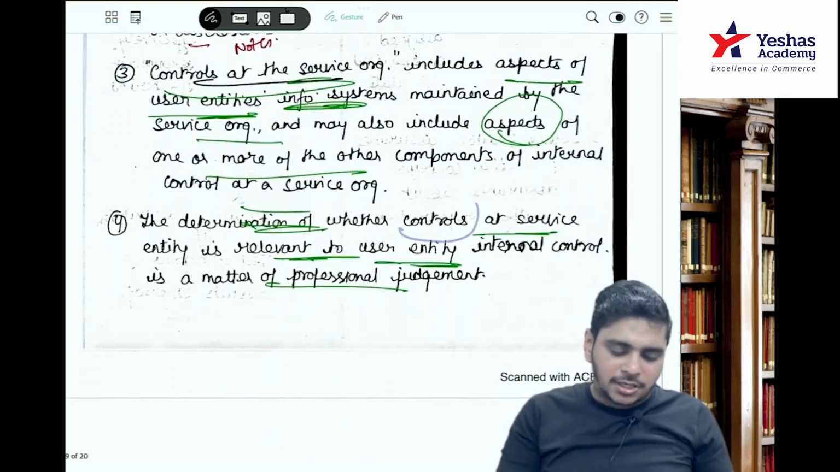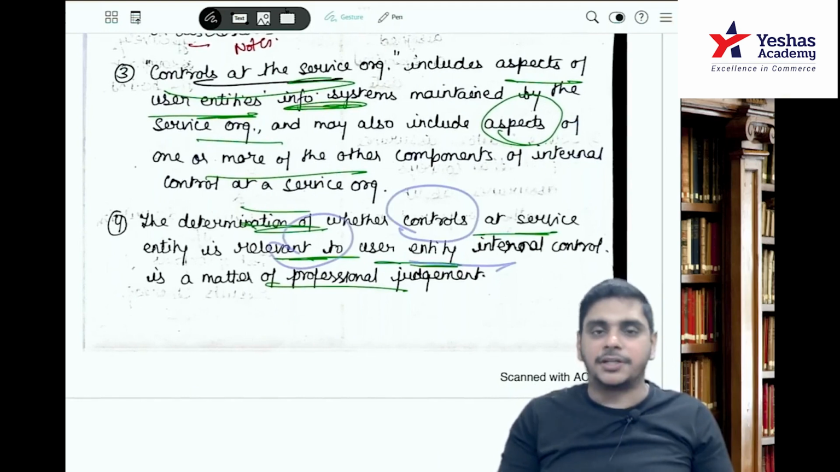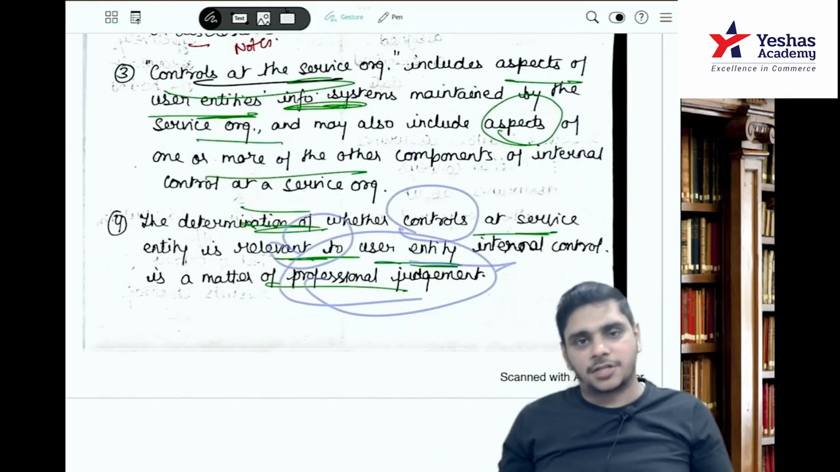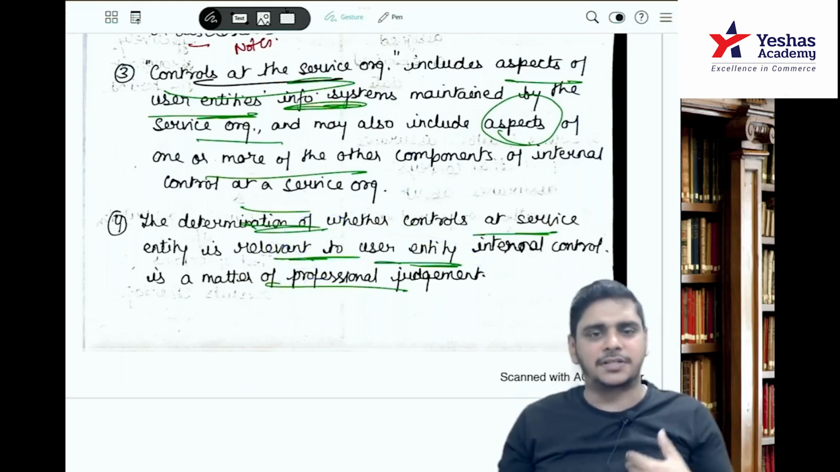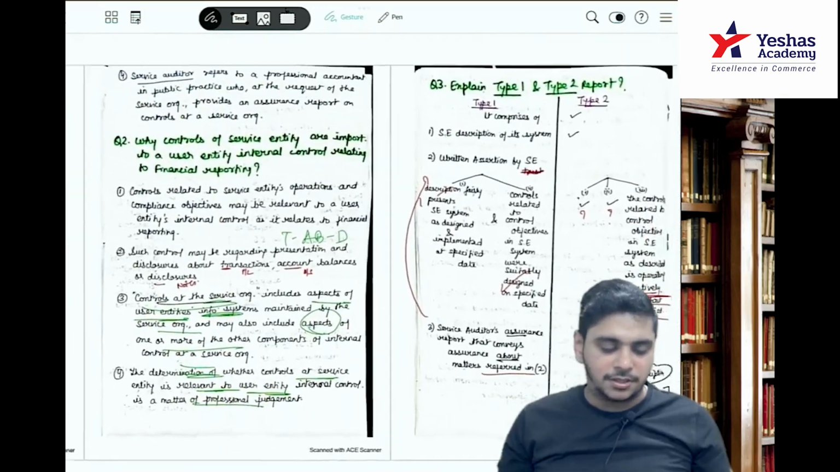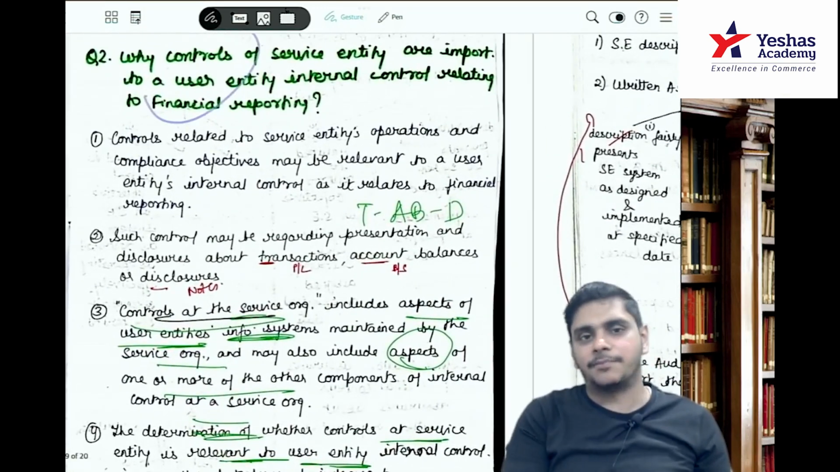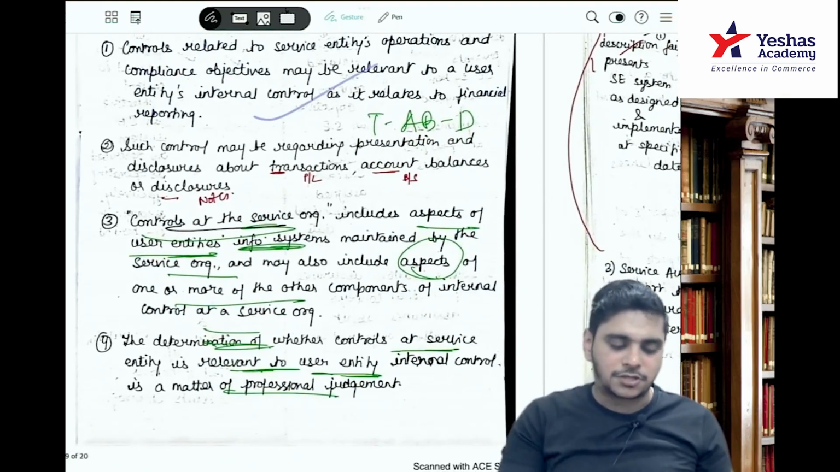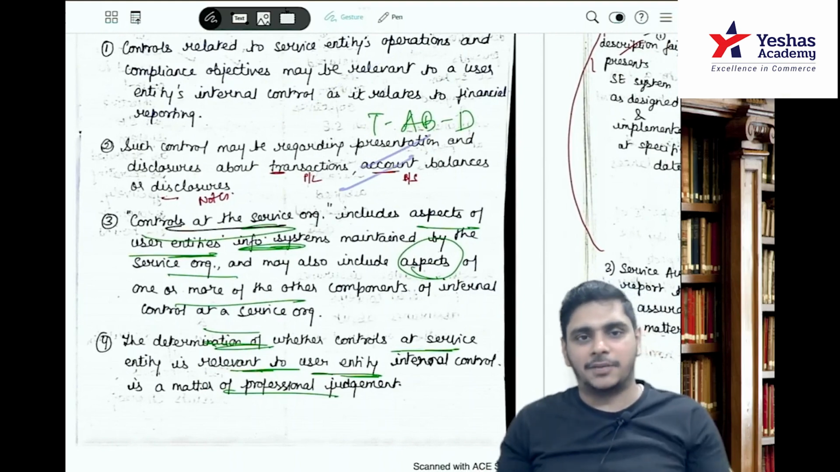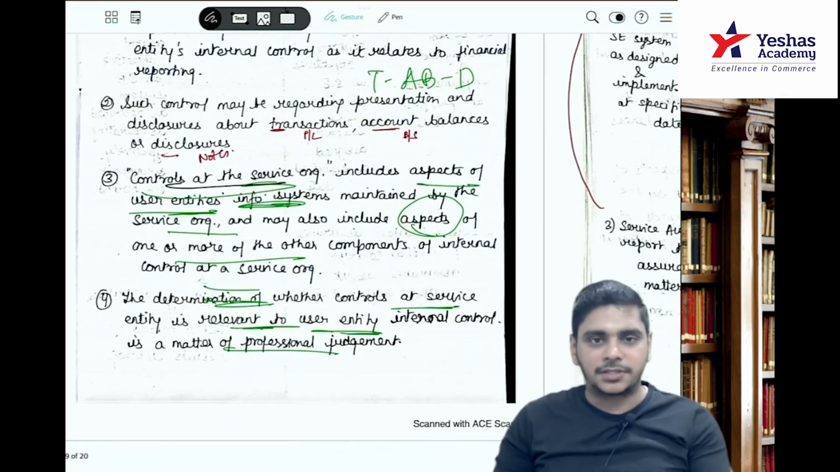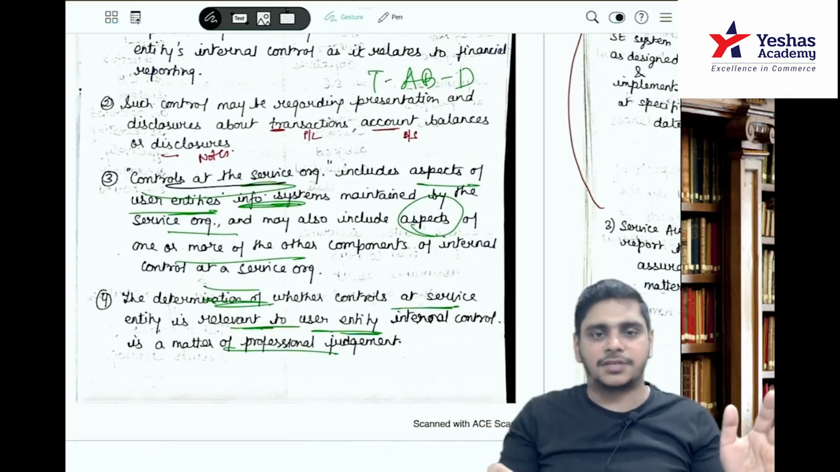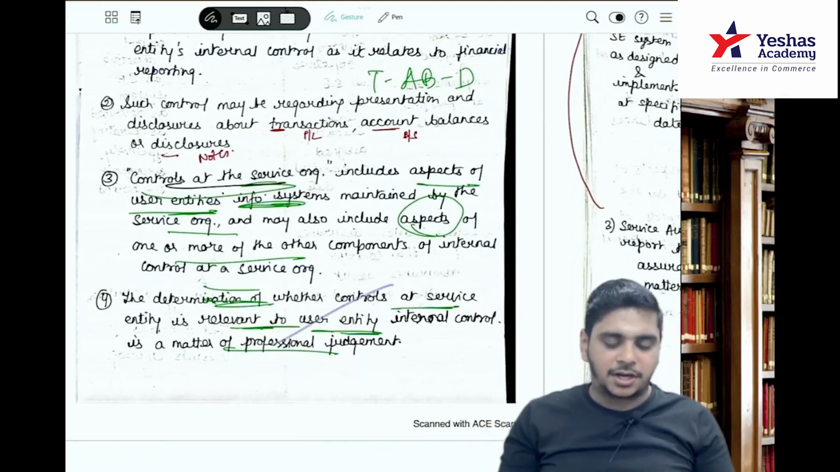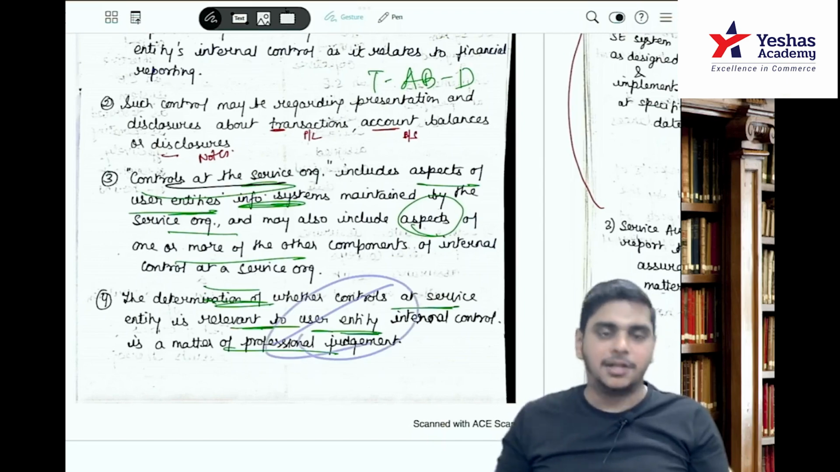The determination of whether controls at service entity are relevant to the user entity's internal control is a matter of professional judgment. Whether it is useful or not useful, who will decide? Auditor will decide. I mean the practitioner will decide. It is a matter of professional judgment. So it's a descriptive answer. Why is it important? First one, it is important. Number two, to consider the presentation disclosure regarding TABD. Third, controls at service entity will also include aspects of user entity and one or more aspects of the service entity. Then the determination whether the controls are important or not is a matter of professional judgment.